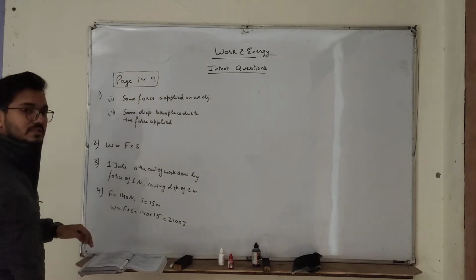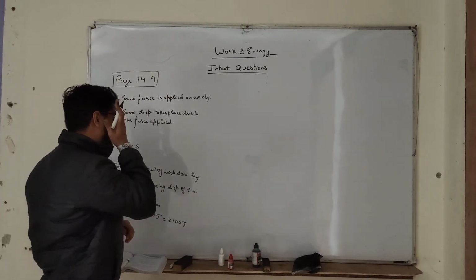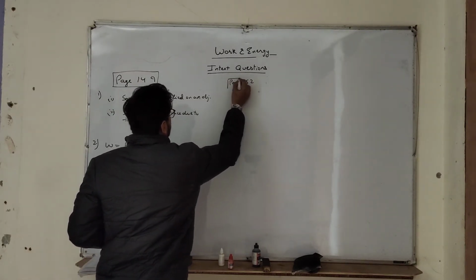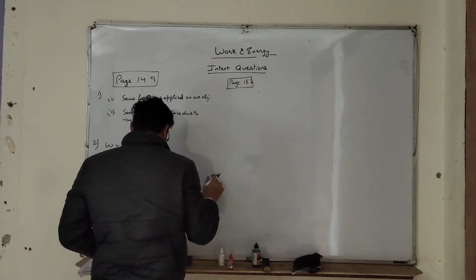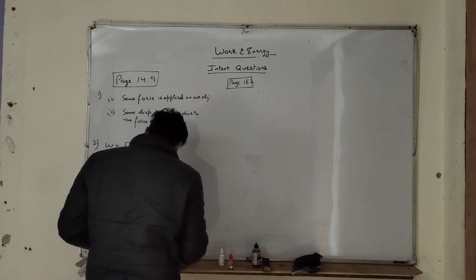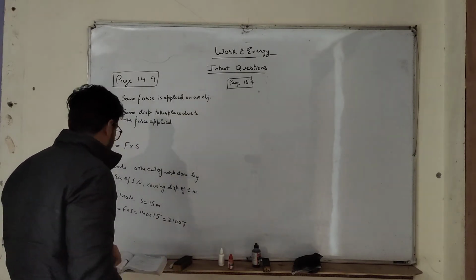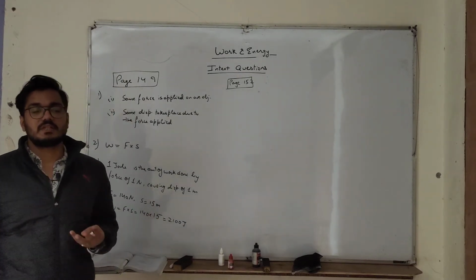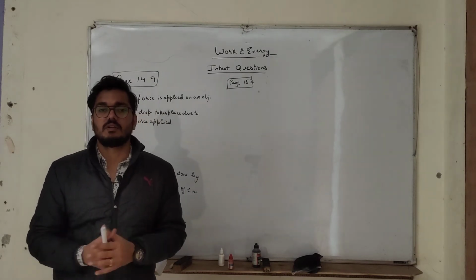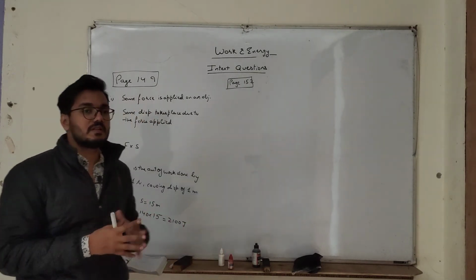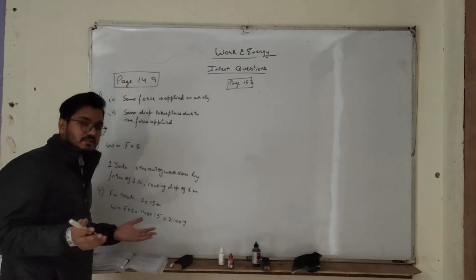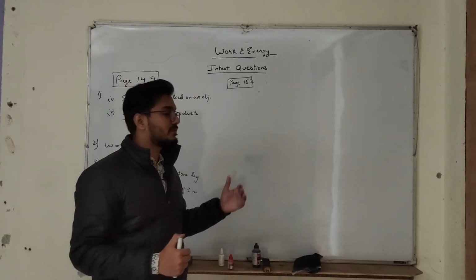Now let's move on to the in-text questions of page number 152. What is kinetic energy of an object? Kinetic energy is the energy possessed by the object due to its motion, or by its velocity. So this we have already discussed. The energy possessed by the body by virtue of its motion is called kinetic energy. This we have written in the notes also.